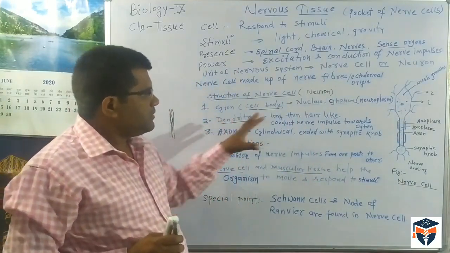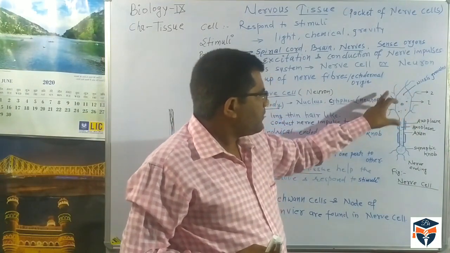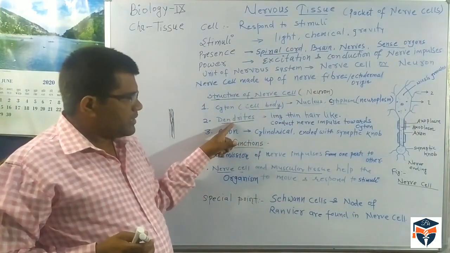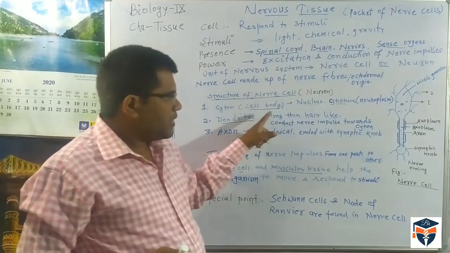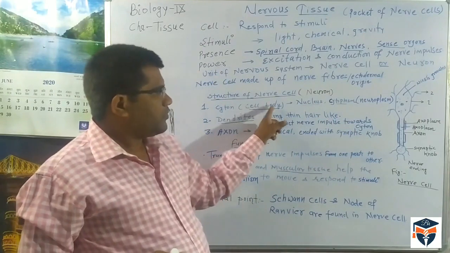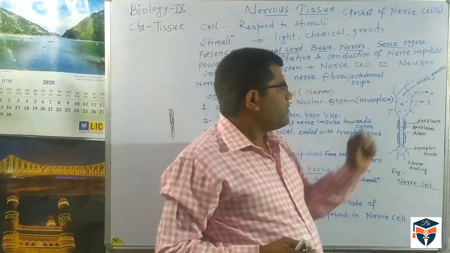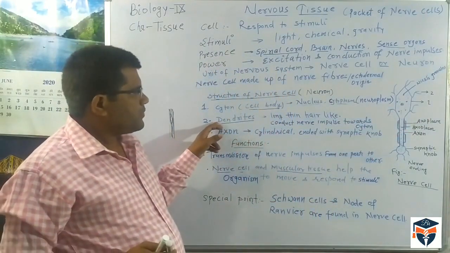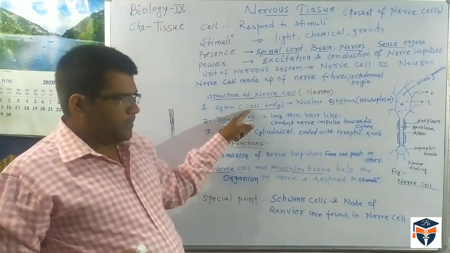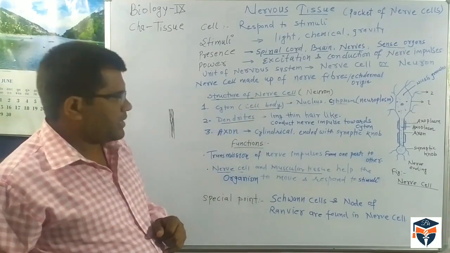Another part of the cell body is the fiber-like outgrowths, and these fiber-like outgrowths are called dendrites. What are dendrites? These are long and thin hair-like structures arising from the cell body. Here it is labeled number 2, and number 2 is the dendrite. Number 1 is labeling the cell body. So the first part is the cell body, and another part is the dendrite.